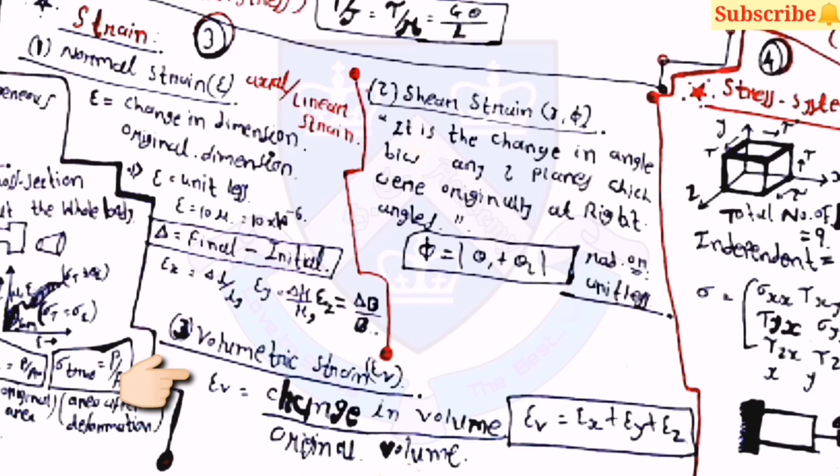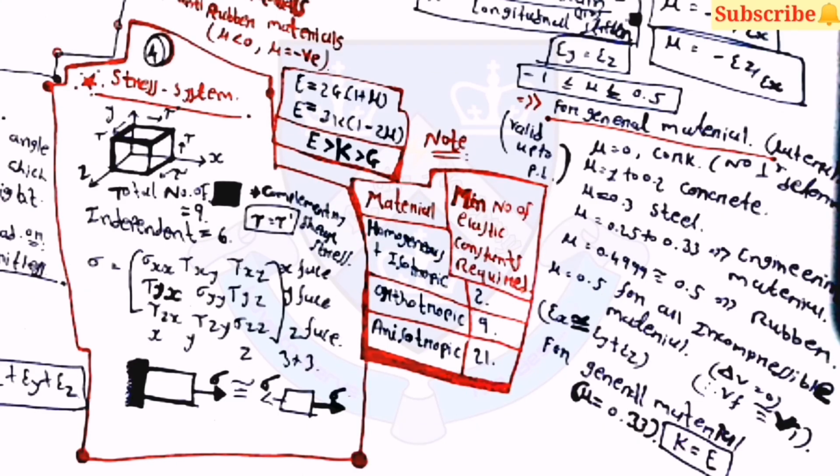Then the third one is volumetric strain. Epsilon v is equal to change in volume by original volume. Epsilon v is equal to epsilon x plus epsilon y plus epsilon z. There are 9 terms for the stress in the directions of x, y and z.